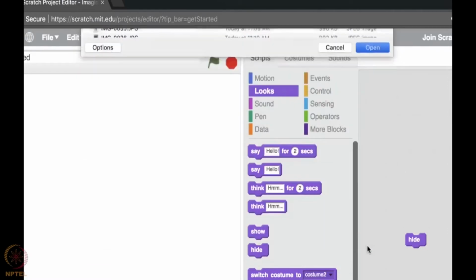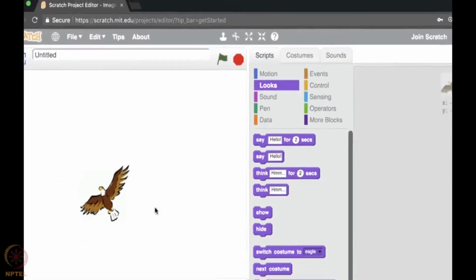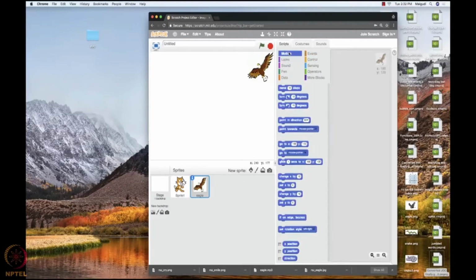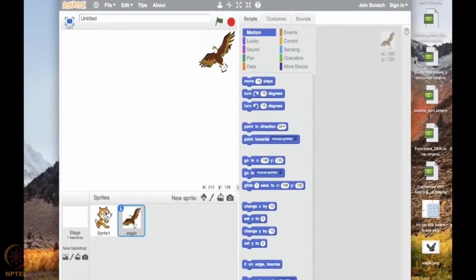Okay, and opened it. So I want the eagle to be positioned here. So eagle would be flying in the sky, right? This gives an illusion that the eagle is in the sky. So I had positioned it here. Roughly the coordinates you can say 186, 129. So let me set it so that if you want to repeat the exercise again and again, the eagle comes back to this position and starts flying from this position. So let me set the position for the eagle.